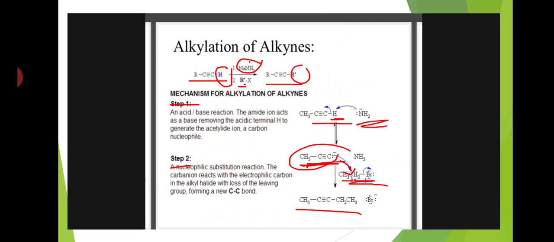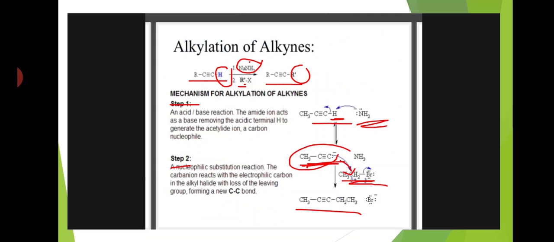When alkynes react with sodamide in the presence of an alkyl halide, the hydrogen in the alkyne is replaced by an alkyl group. This reaction is called the alkylation of alkynes.